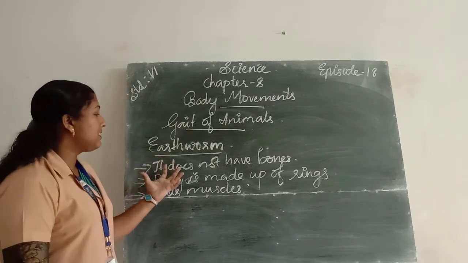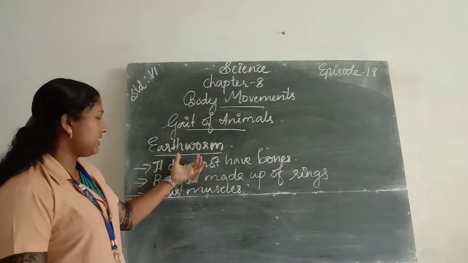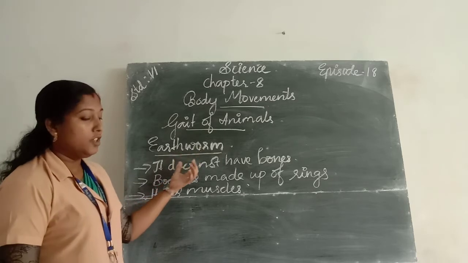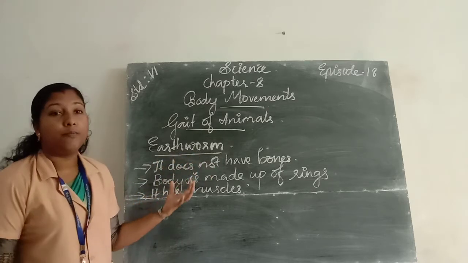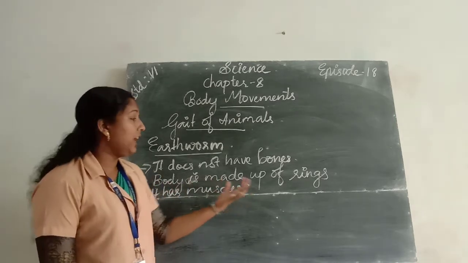In this lesson we learn about the body movements of the earthworm. The earthworm does not have bones. Its body is made up of rings.